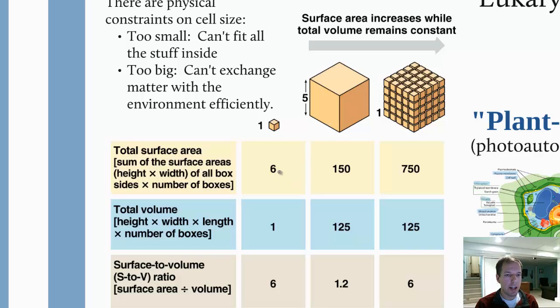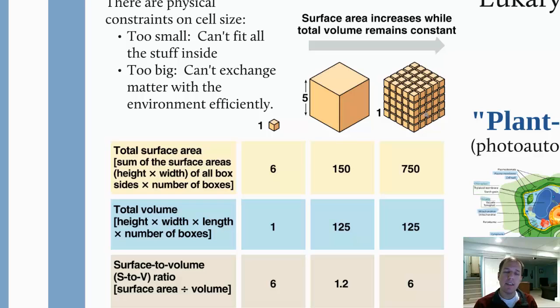And if you look at this chart here, if we compare these three types, if the cell is very small, it has a large surface area, a small volume, and so it has a very large surface to volume ratio. The box in the middle has a large surface area, but it has an extremely large volume. And so the surface to volume ratio is much smaller. So there's a lot of stuff on the inside, but there's not as much room available to be able to get new stuff in and get old stuff out, namely getting things like oxygen and water and food in, and getting wastes out.